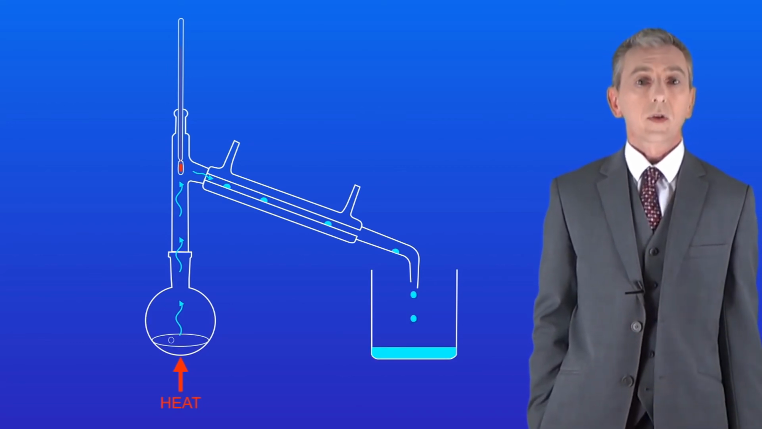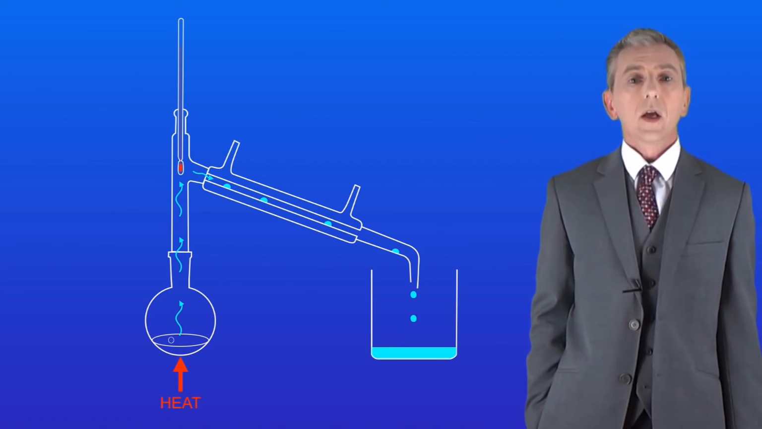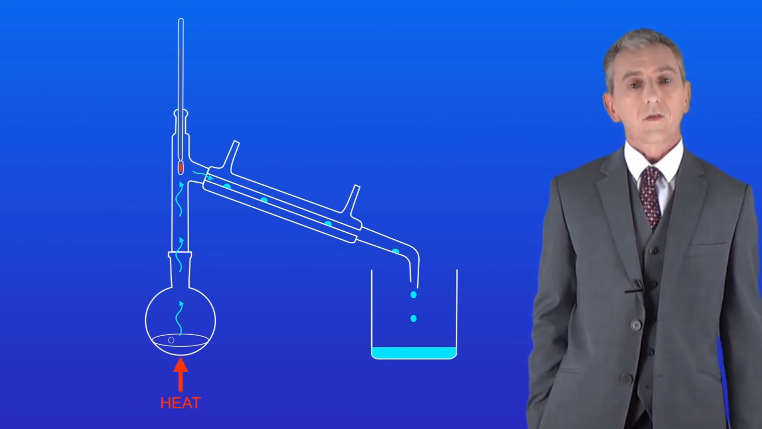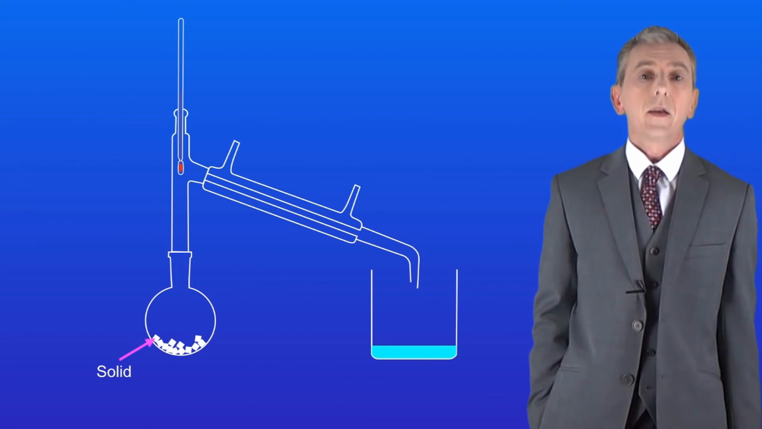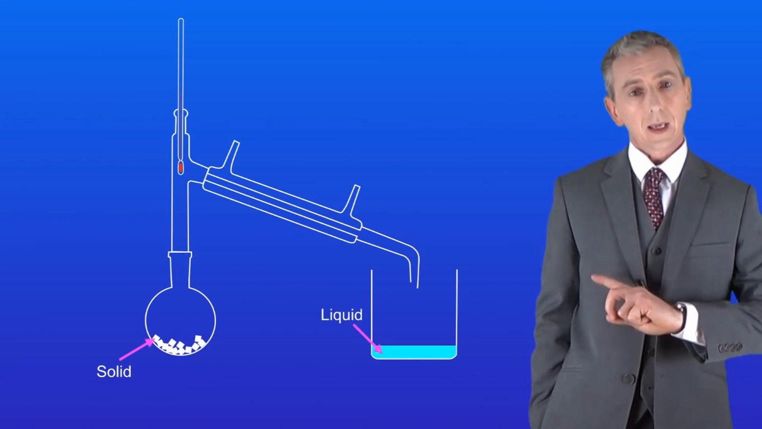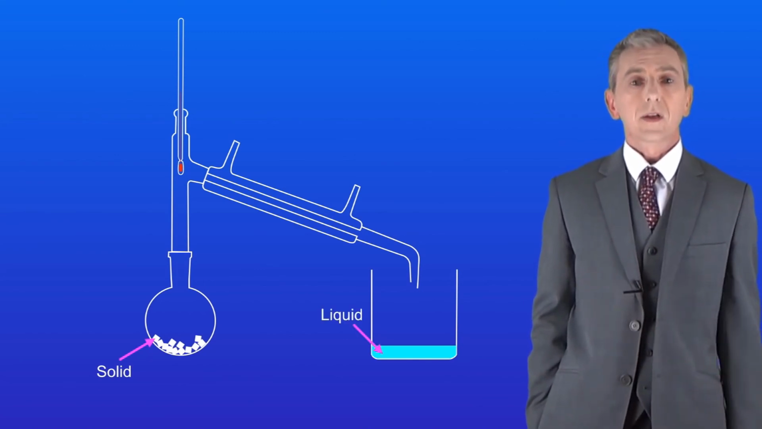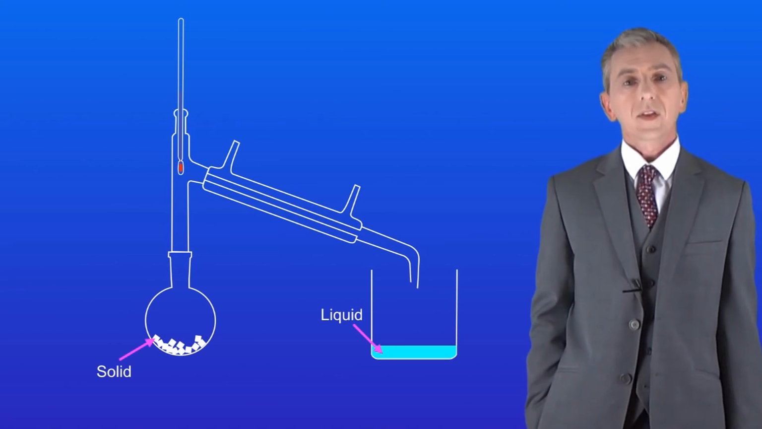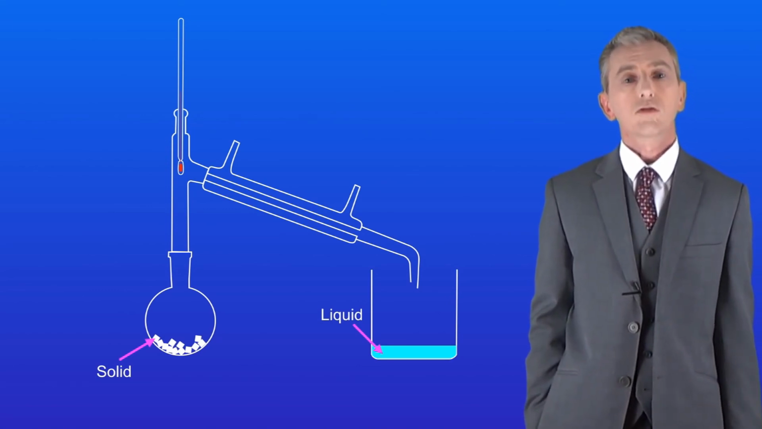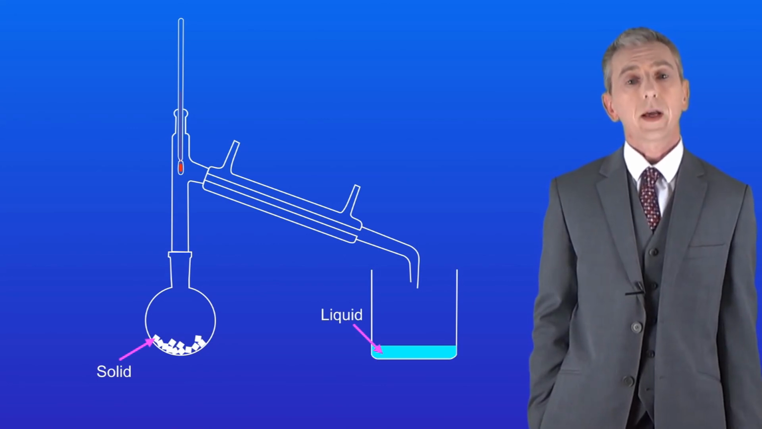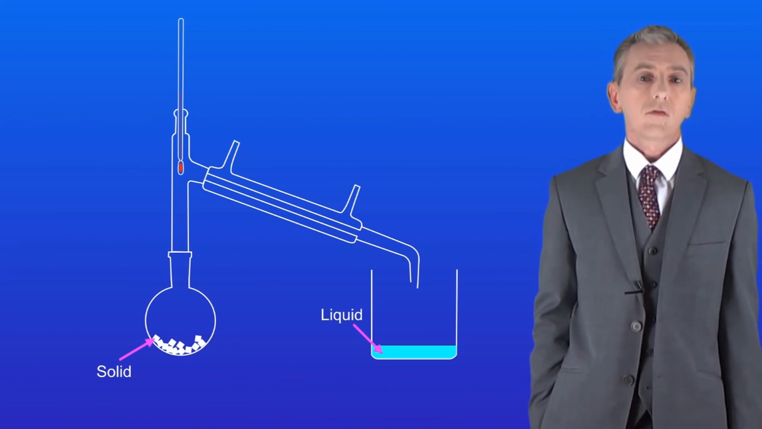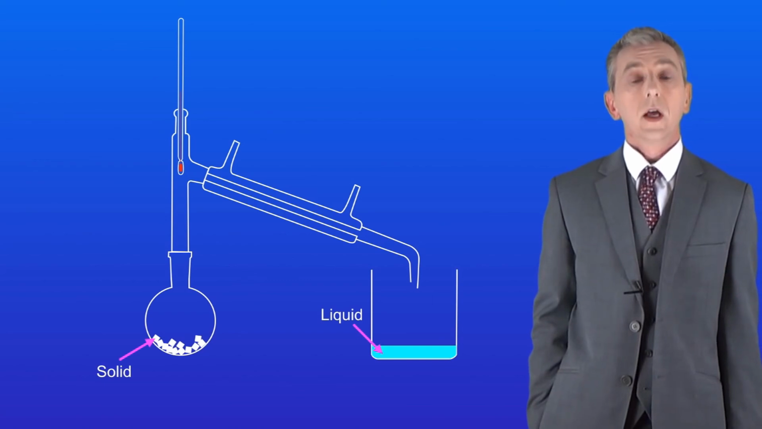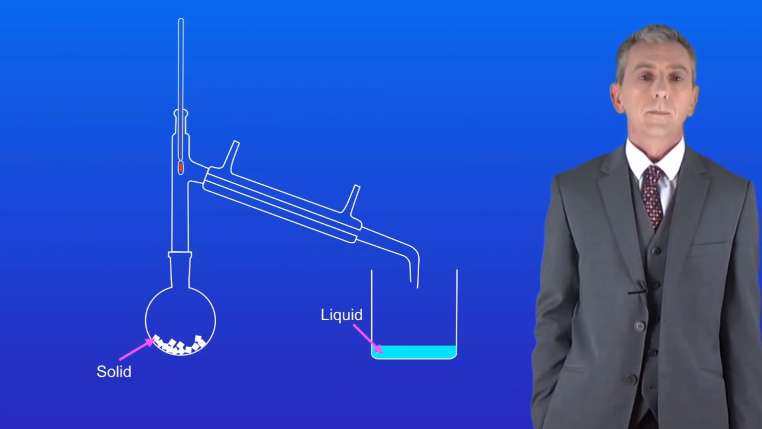We can collect the liquid in our beaker, so at the end we're left with crystals of our solid in the flask here, and our liquid is in the beaker here. So that's simple distillation. Simple distillation can be used to produce drinking water from seawater. However, a great deal of energy is required for simple distillation, so generally it's not used to make drinking water. Other techniques are used instead.